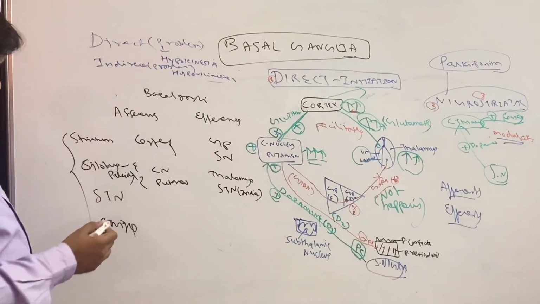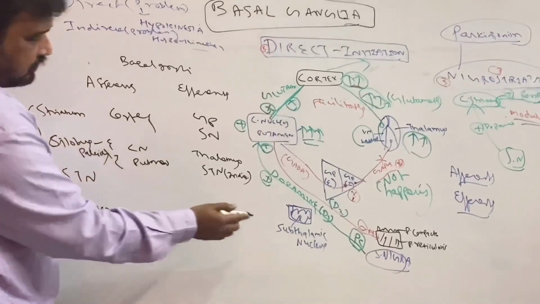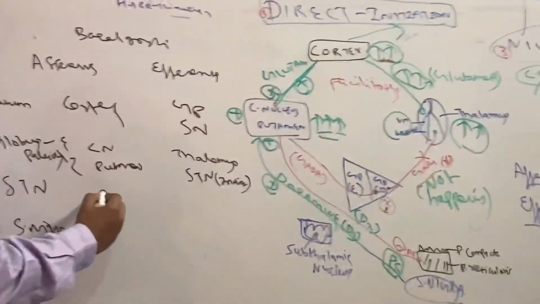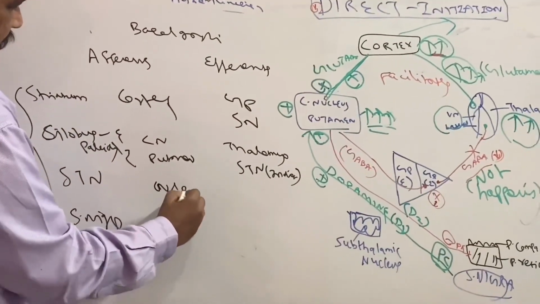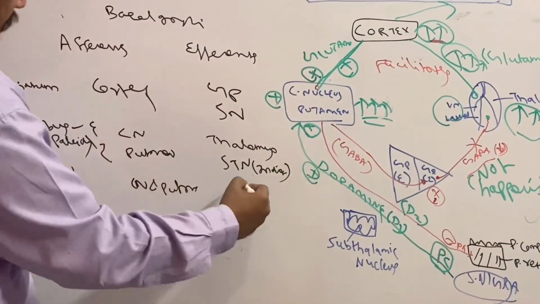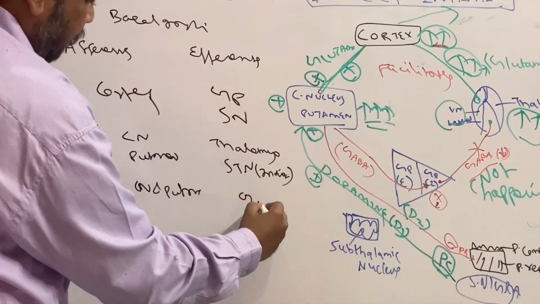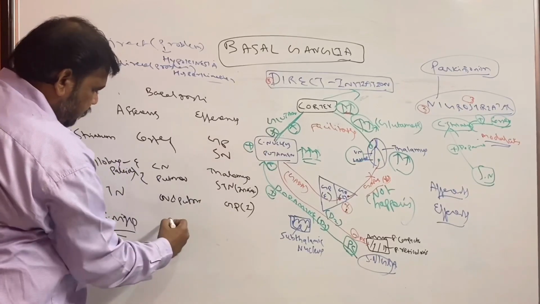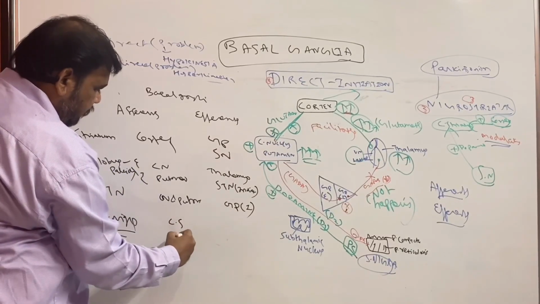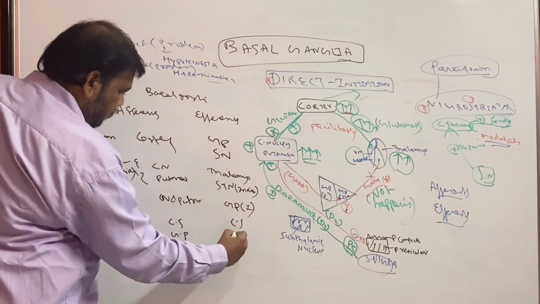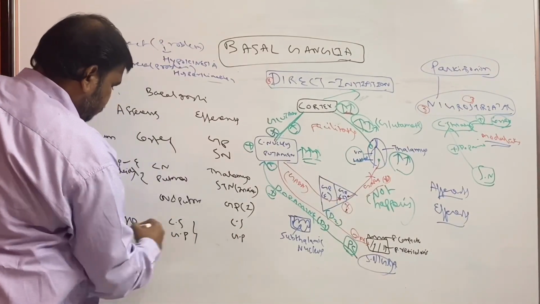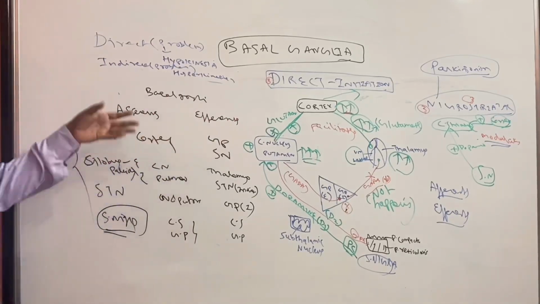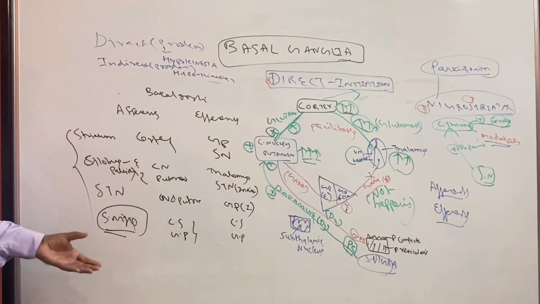For the subthalamic nucleus in the indirect pathway, the afferent was coming from caudate nucleus and putamen, and the efferent was going to globus pallidus internal. For substantia nigra, again you can see corpus striatum and globus pallidus. So like this, you can make afferents and efferents of basal ganglia connections.